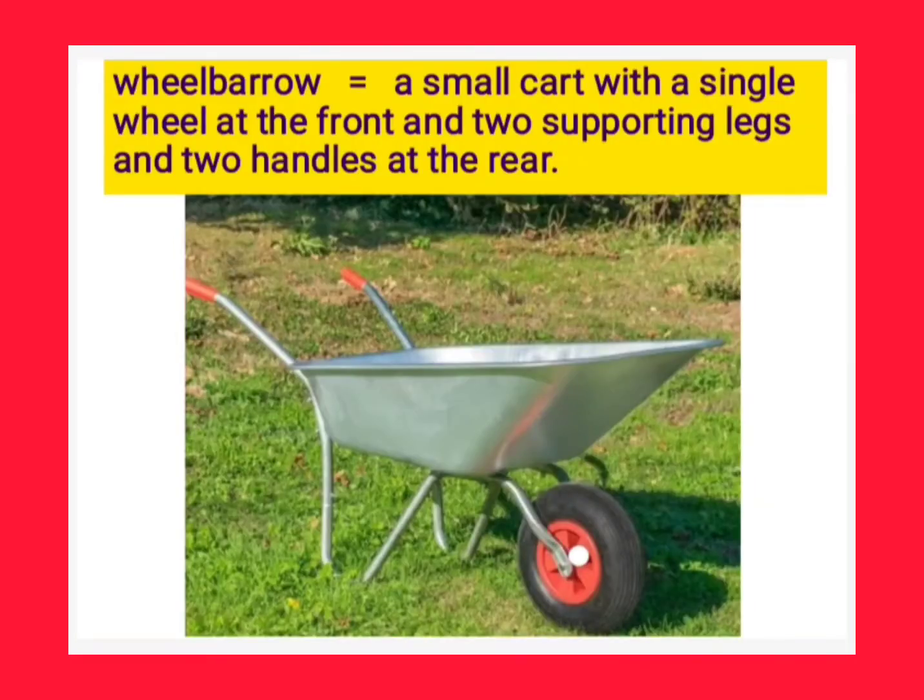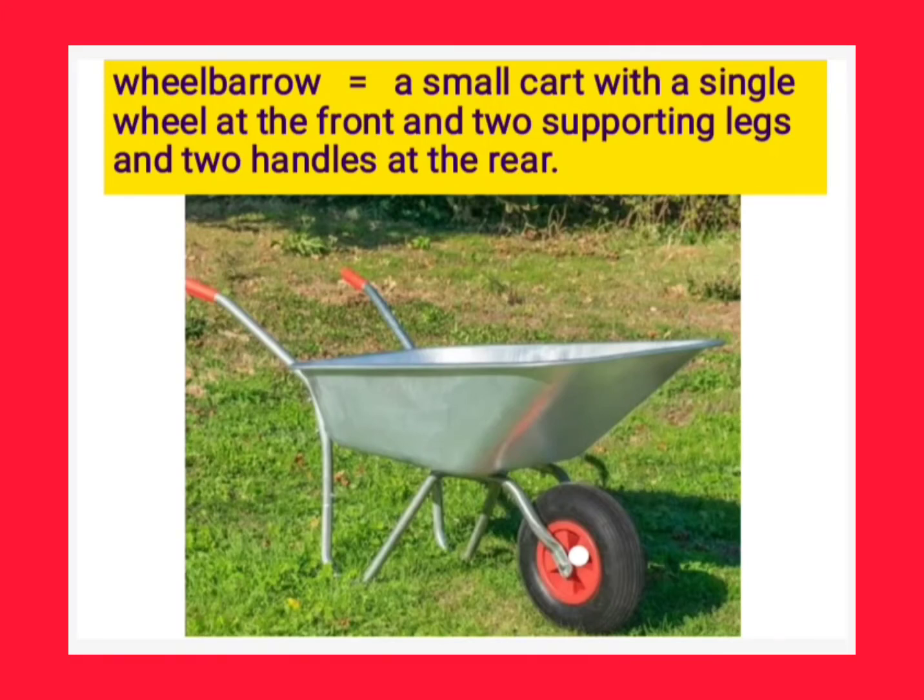Next, see wheelbarrow. Wheelbarrow means a small cart with a single wheel, with which we can easily carry anything. We can see only one wheel at the front and two supporting legs at the back side, used to support the wheelbarrow, and two handles at the rear. See at the end, on top, we can see two handles. This is called a wheelbarrow.